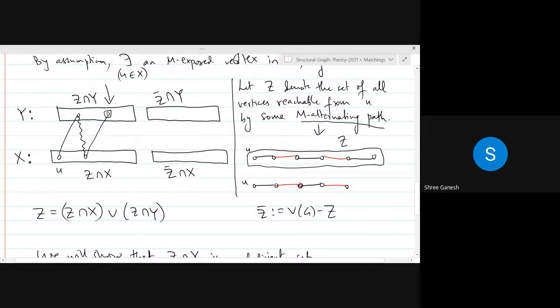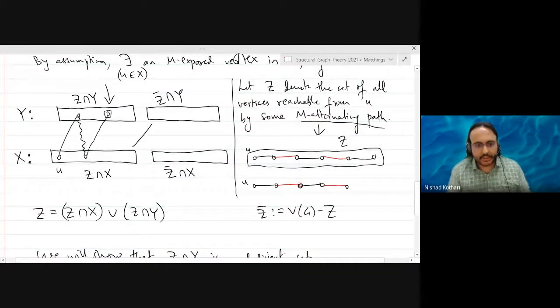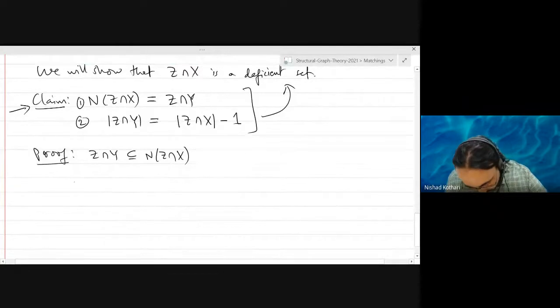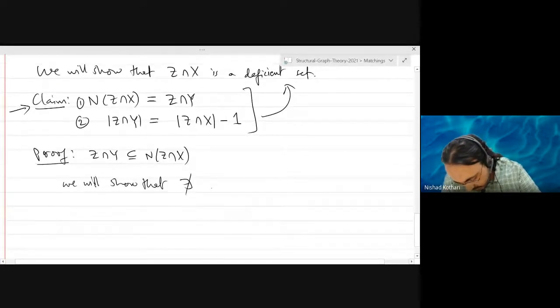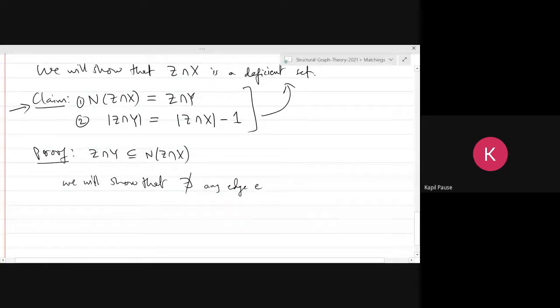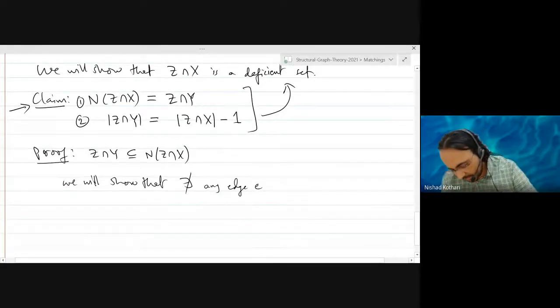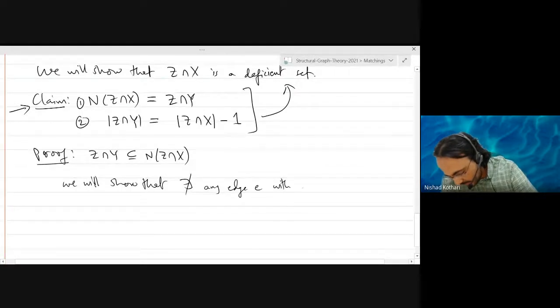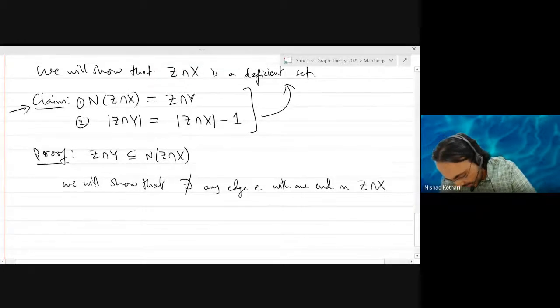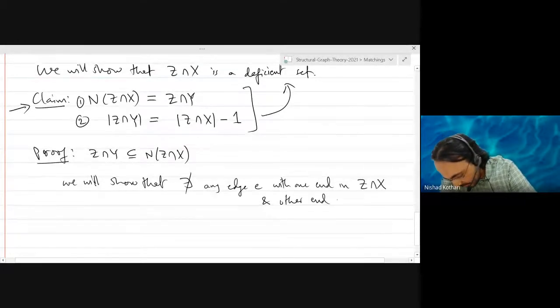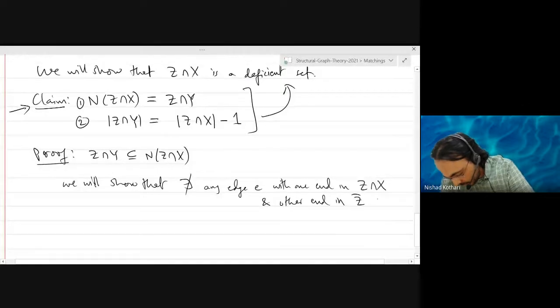We won't have edges from Z intersection X to Z bar intersection Y. Right. So we want to show that such edges do not exist in the graph. Okay. So we will show that there does not exist any such edge. It follows from the definition of Z bar, right? It's simple, I think. There does not exist any edge with one end in the bottom left, which is Z intersection X, and the other end in the other side, which would be this set.